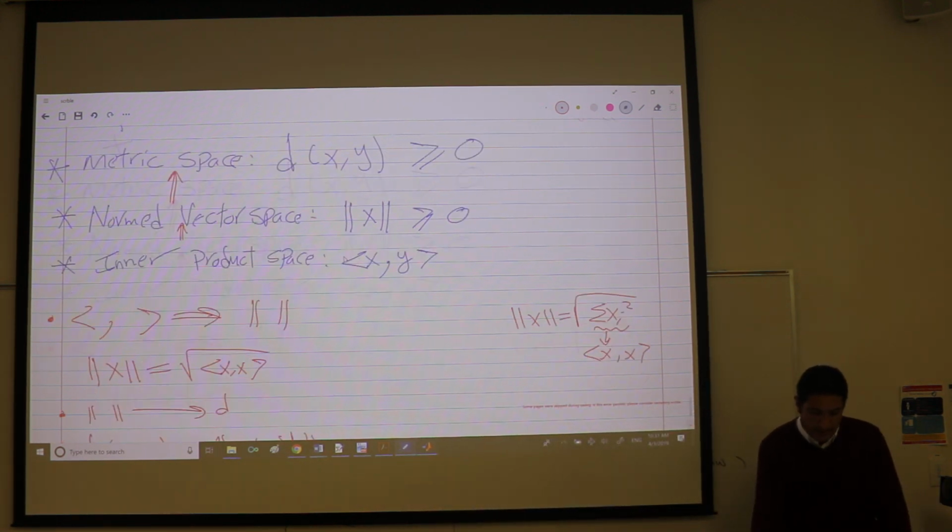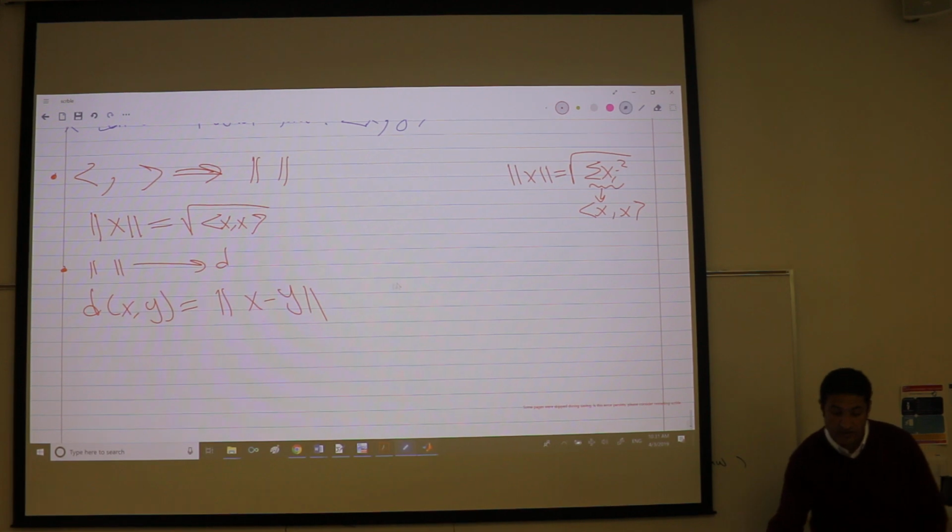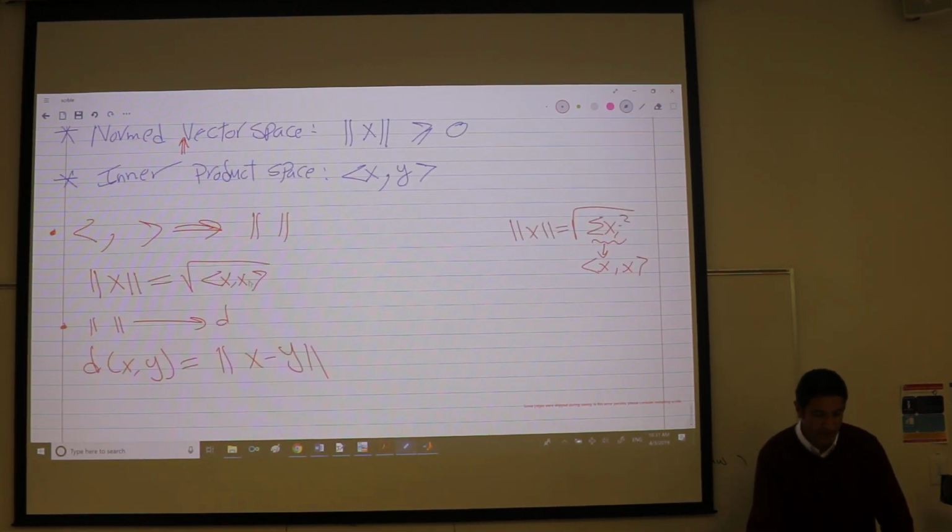So anyway, these are the types of spaces. I will just add one more definition.